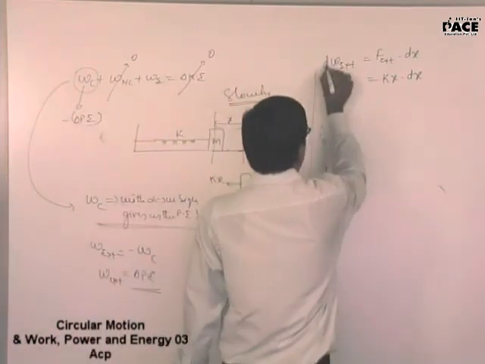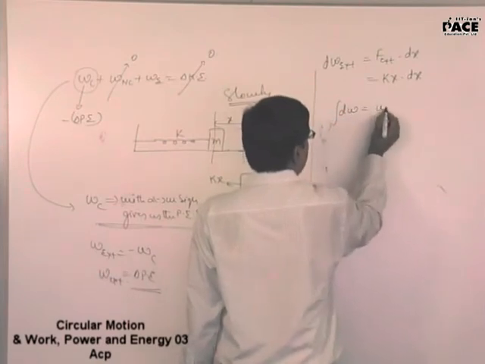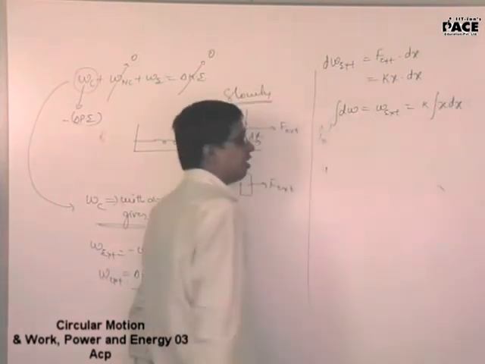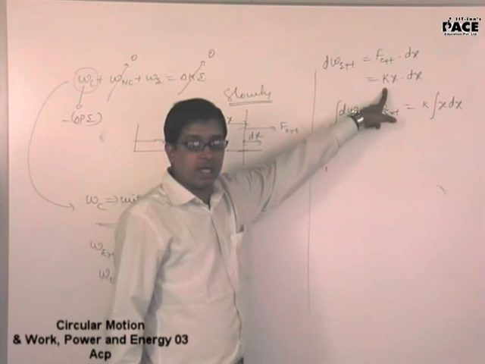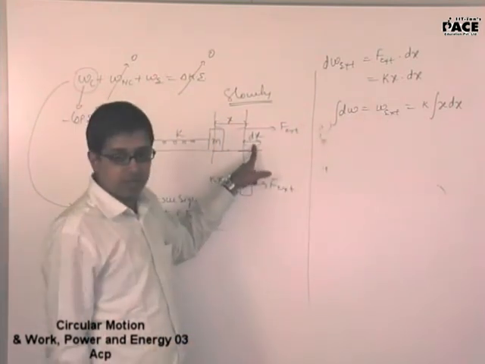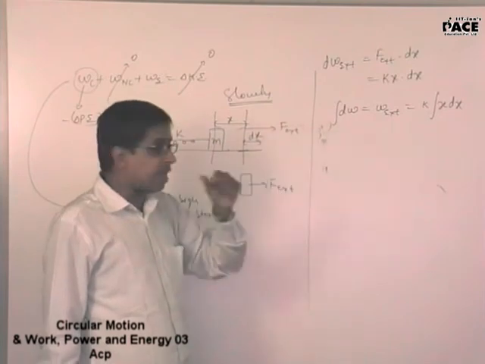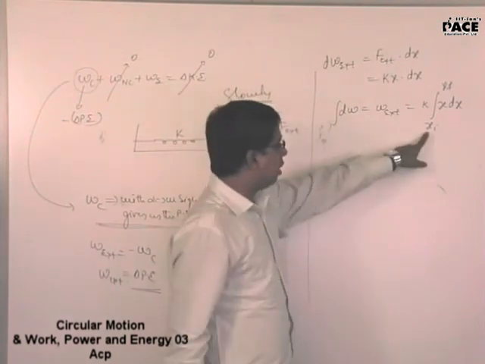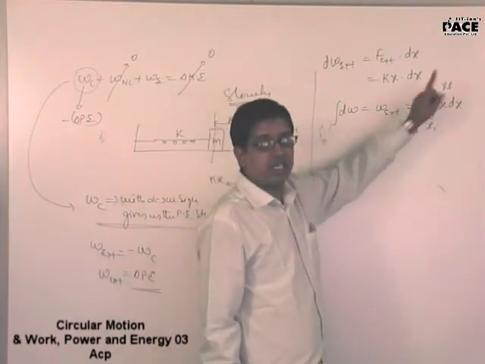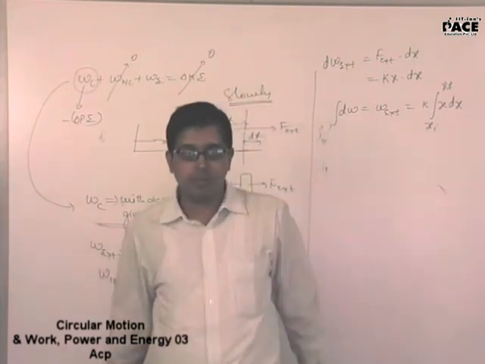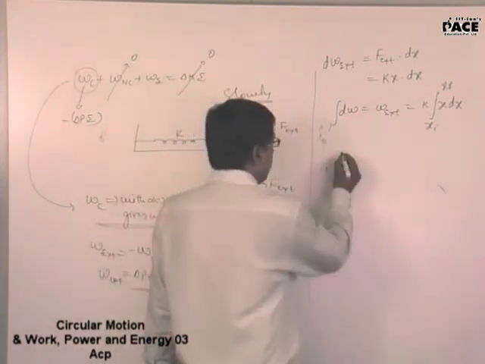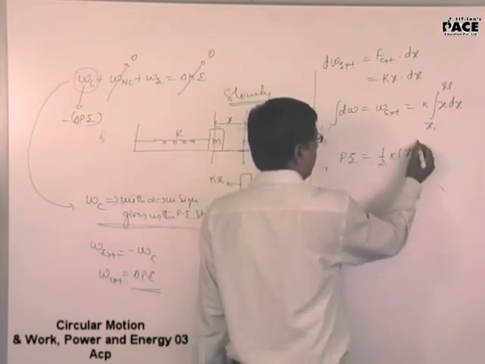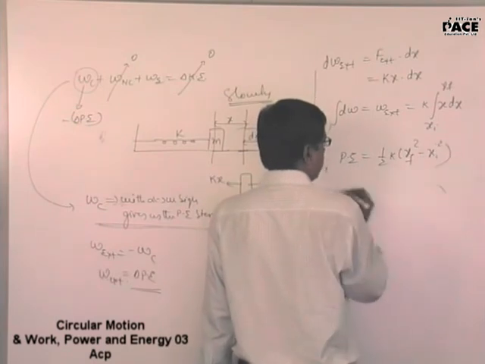So net total work done dW will be equal to F external dx, that is k integral x dx. What have you done? You have calculated the work done in moving it by a very small distance dx. If I add up all such works done to go from x initial to x final, initial elongation is x initial, final elongation is x final, I will get the total change in potential energy. Now this will be the potential energy stored in it, half k times x final square minus x initial square.